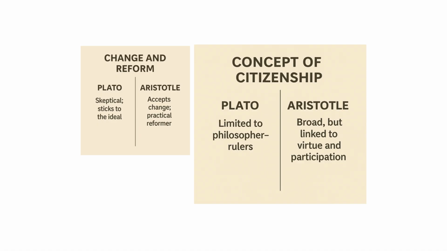So if we talk about Plato, Plato was kind of very skeptical in his approach to change and reform, because he sticks to the concept of the ideal state. He sticks to the idea of idealism and the perfect picture of how things should be. Whereas when you look at Aristotle, Aristotle talks about a natural change. He talks about evolution as well, if you remember. He talks about how there's an individual, there's a family, there's a town, there's a tribe, and then there's the state, which is the highest form of association. So he's also known as a practical reformer in that sense.